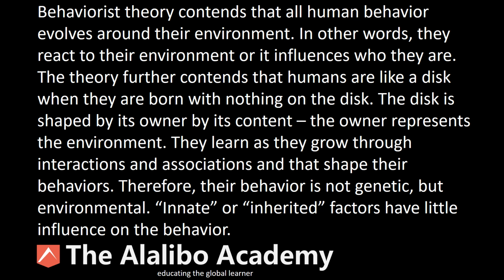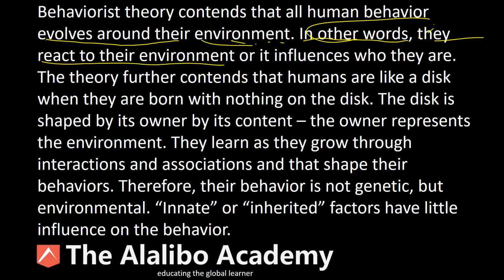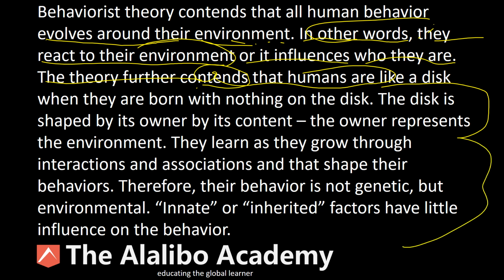All right, let's go back to the beginning. Behavioral theory contends that all human behavior, and this is key here, all human behavior evolves around their environment, right? So the environment, once again, is very critical to their identity, their behaviors, how they interact with people, their points of view, their worldviews, etc. In other words, they react to the environment, or the environment influences who they are. And now the question is, what is in the environment? Or a better question is, who is in the environment?